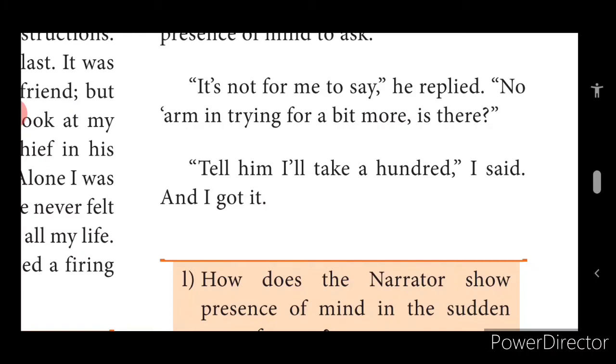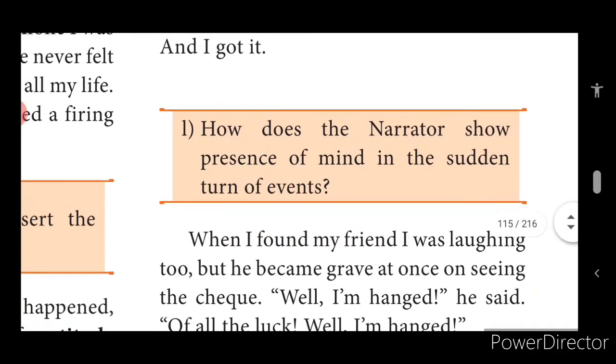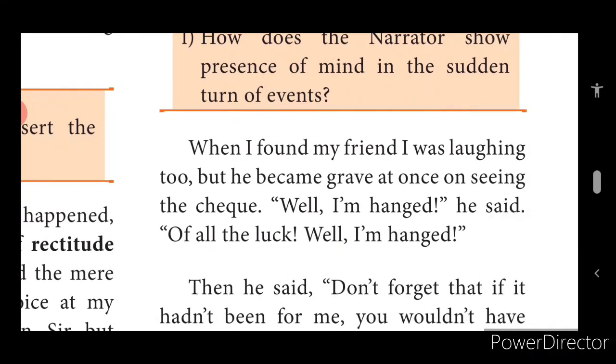Now, the narrator said to the messenger, tell your master I'll take 100 excess. For 1,050 it is the quoted price. I shall sell this picture for 1,150. Saying this, the messenger took the price, and the author got an extra 100 pounds. When I found my friend, I was laughing too, but he became grave at once on seeing the check. Well, I'm hanged, he said. Of all the luck, I'm hanged.